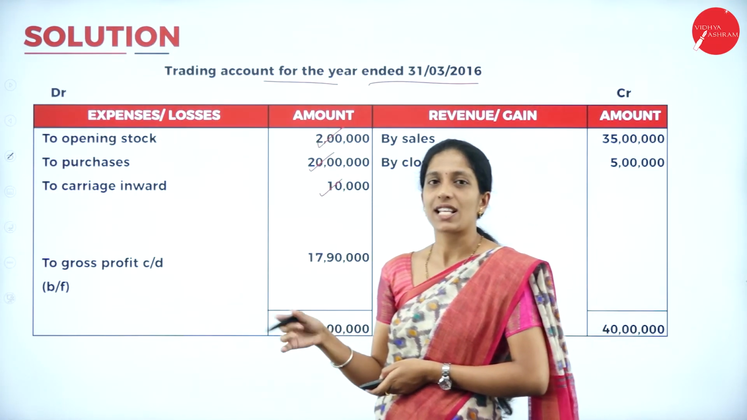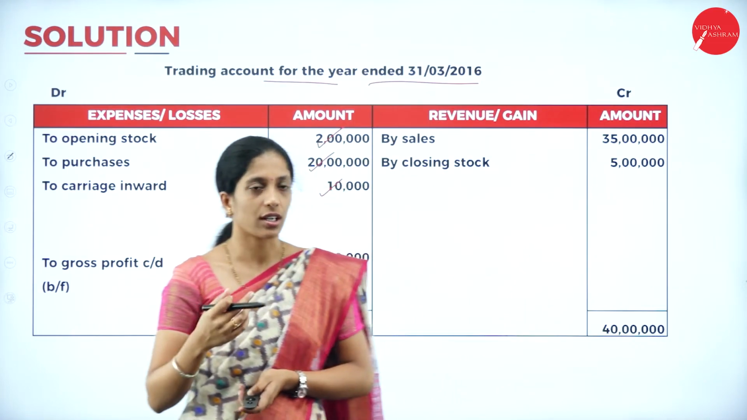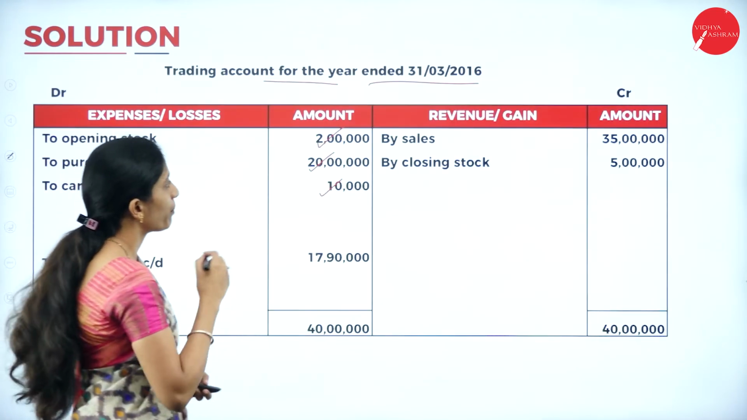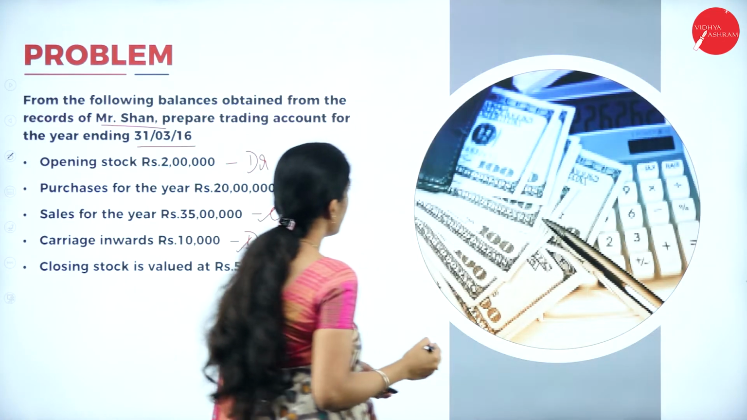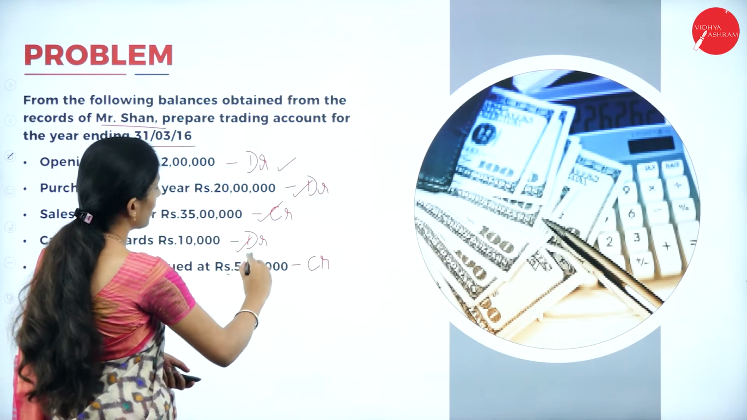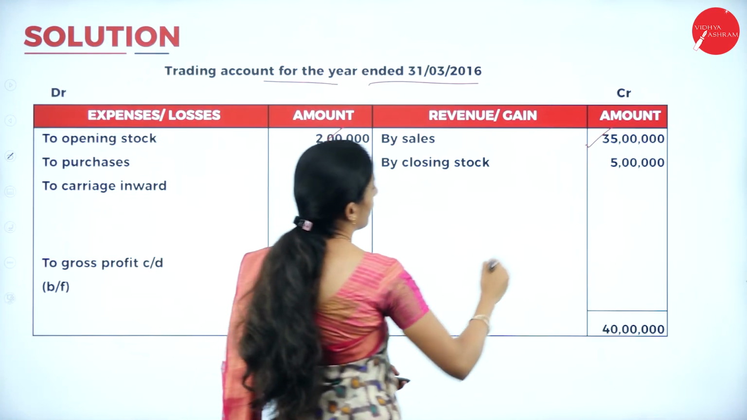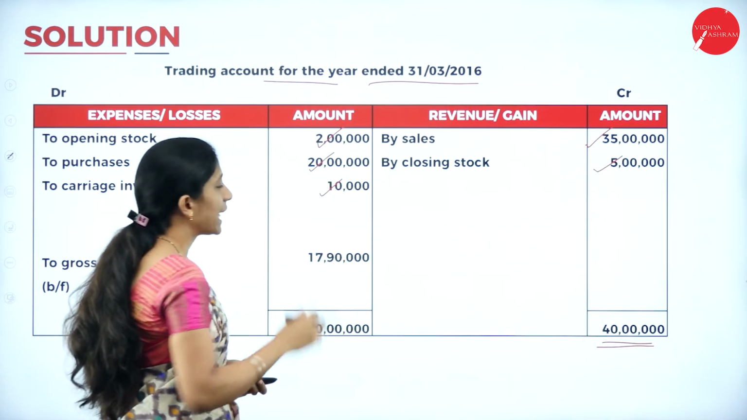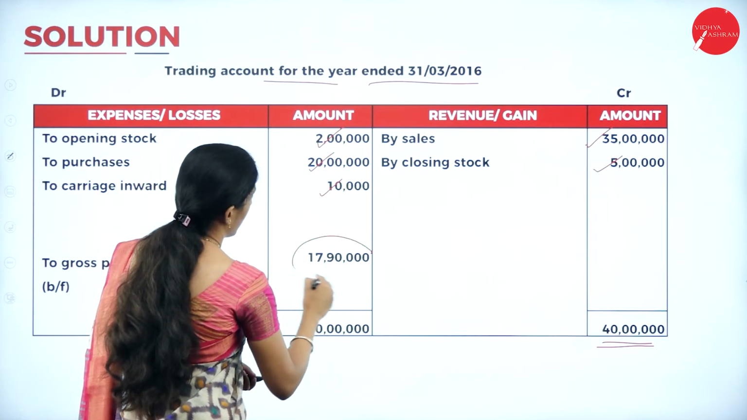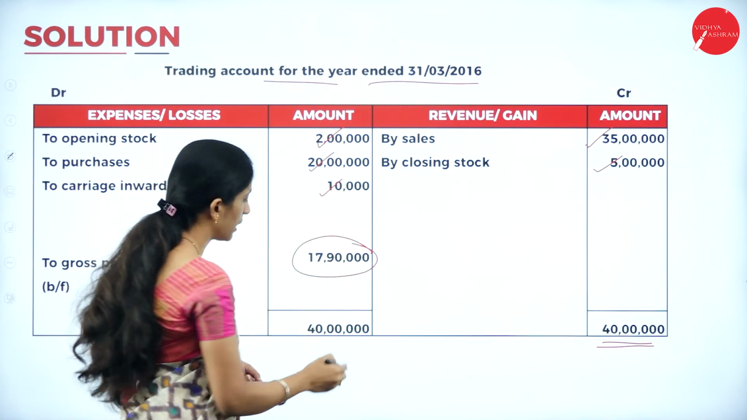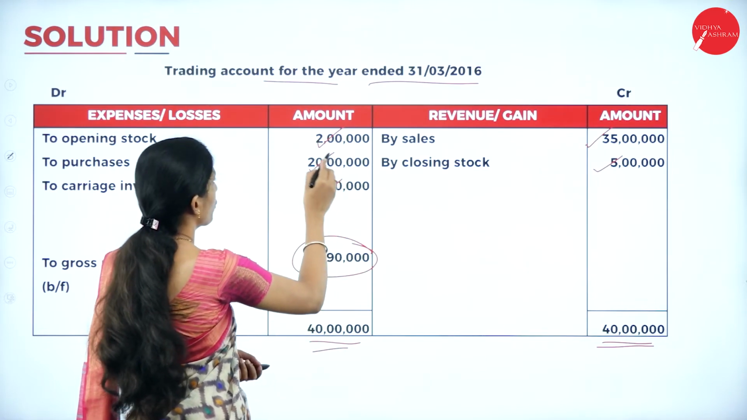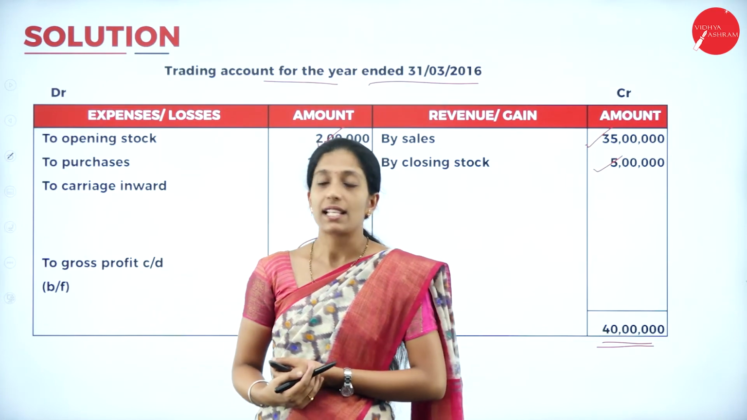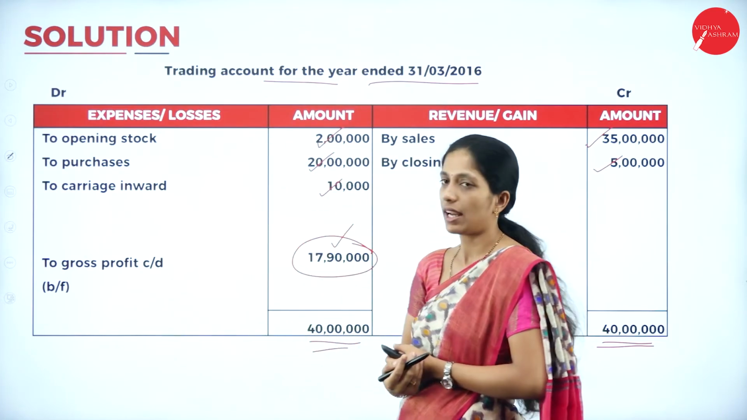Now coming to the credit side, by sales, by closing stock. So what is the sales here? Sales is 35 lakh. So by sales 35 lakh and by closing stock. What is the closing stock? 5 lakh. So write by closing stock 5 lakh. So the total is 40 lakh here, but you will get a balancing figure in the debit side, that is 17 lakh 90,000. That is 40 lakh minus 10,000 minus 20 lakh minus 2 lakh. So you will get a balancing figure of 17 lakh 90,000.